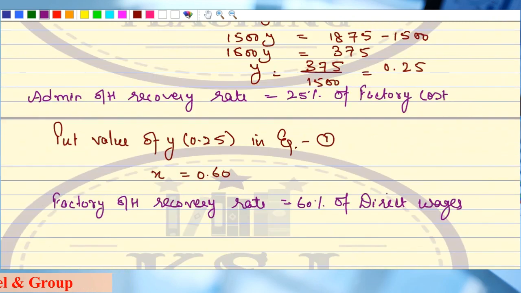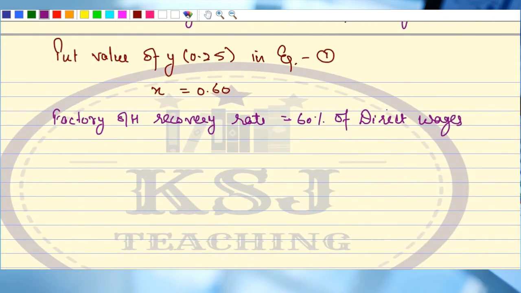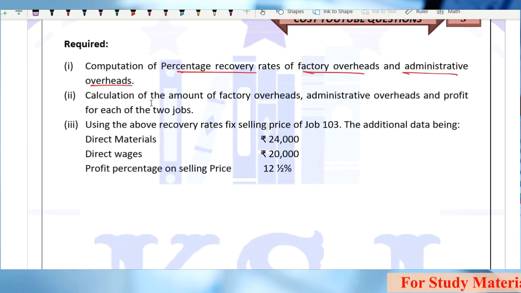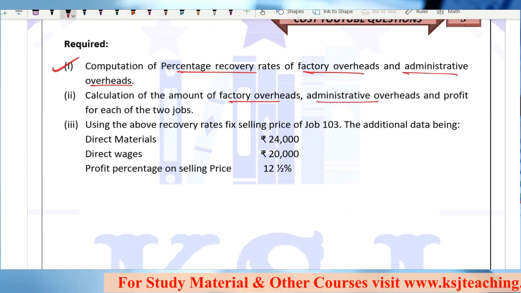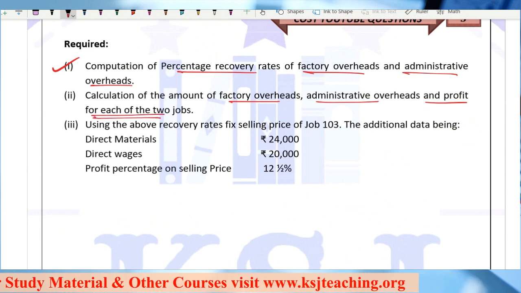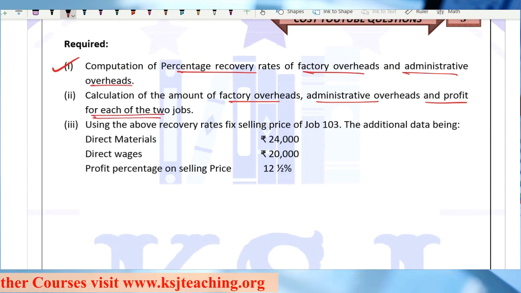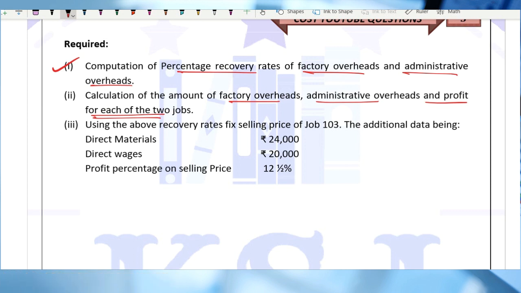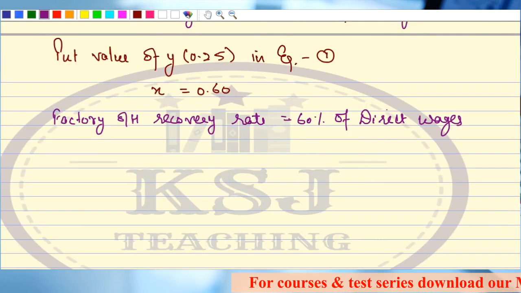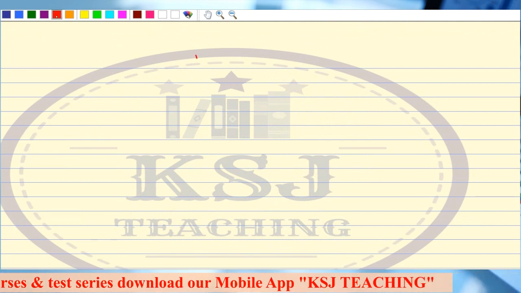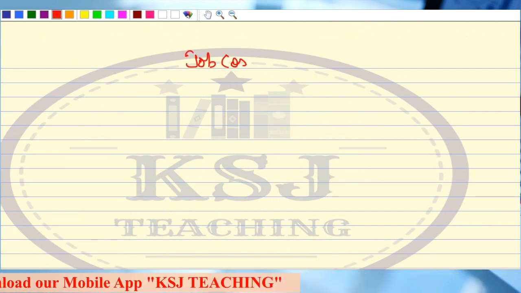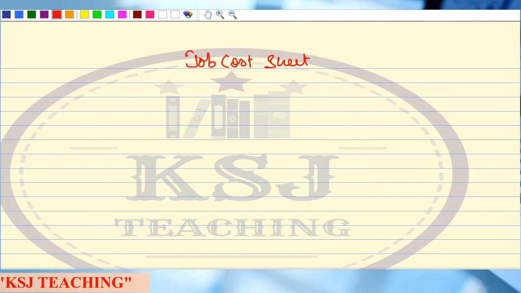Oh sir, this is just the first part? Yes, this is just the first part. Great. Second part, calculation of amount of factory overheads, administration overheads and the profit for each of the two jobs, right? Now they say calculate. Now you have got the percentages. Now you can prepare the actual job cost sheet for job 101 and 102, right? Okay, now we have the actual job cost sheet.